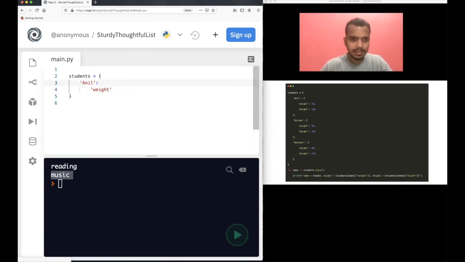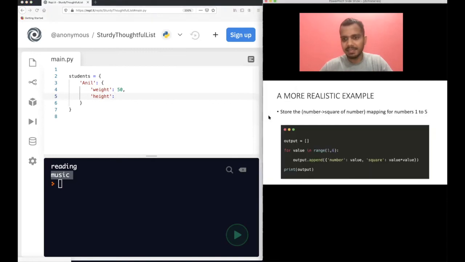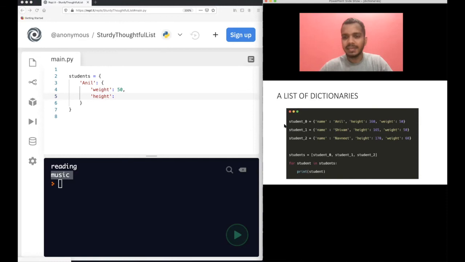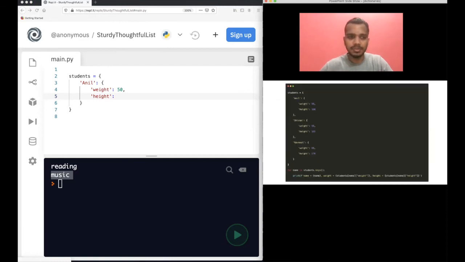Okay, let's go back. So this is a dictionary here, right? The key is Anil, and what is the value here? I'm storing two values here: weight 50, and height. You can understand that. This is a simple example, the same example but written in a different way. Both you can do. This is the last example, so 160. You do not need a comma again here, but you need a comma here.